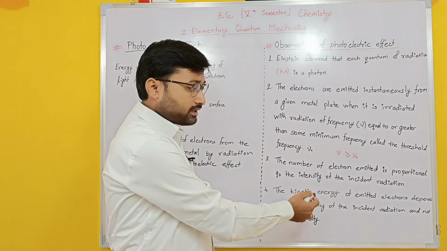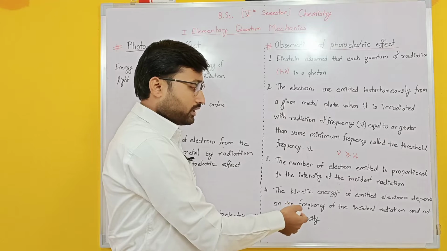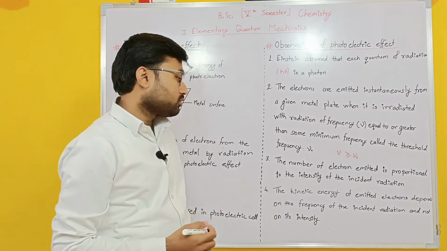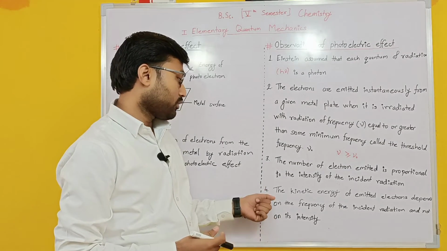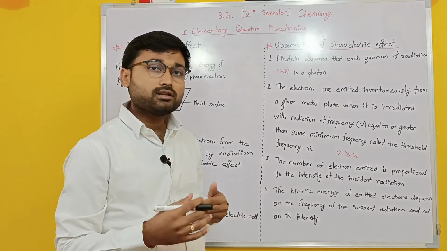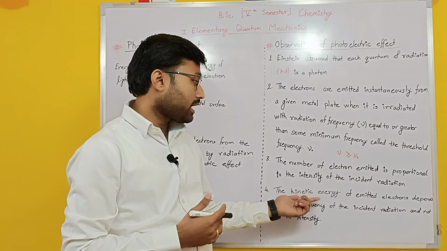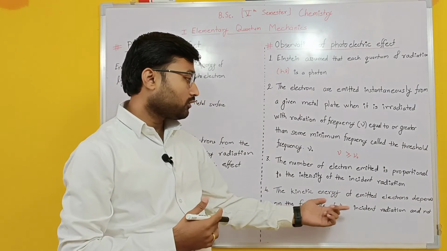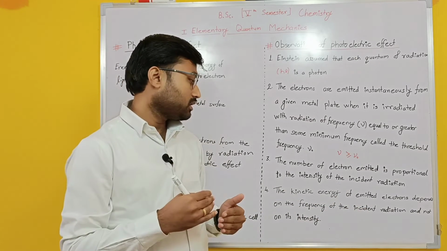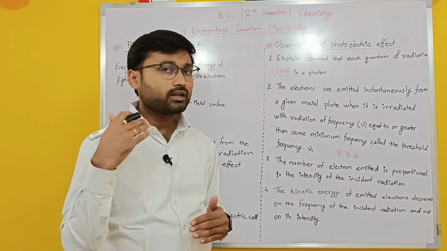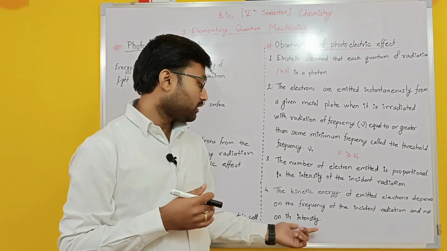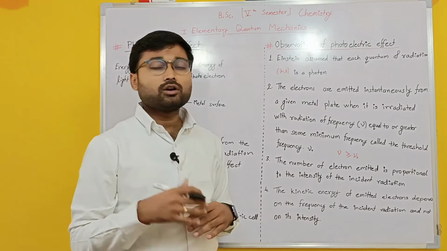The fourth statement is that the kinetic energy of the emitted electron depends on the frequency of the incident radiation and not on its intensity. This is a very important point. The photoelectron has some energy, which we call kinetic energy. This kinetic energy depends on the frequency of the incident radiation, or you can say the energy you are providing, and does not depend on the intensity of the radiation.